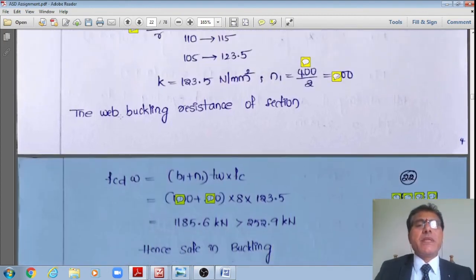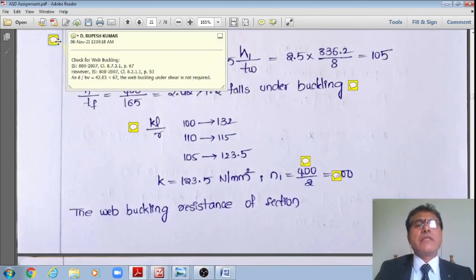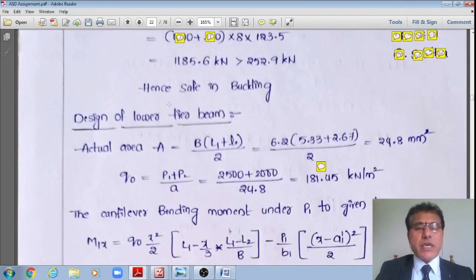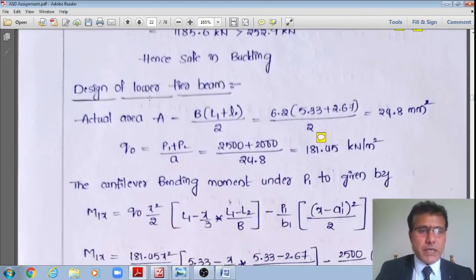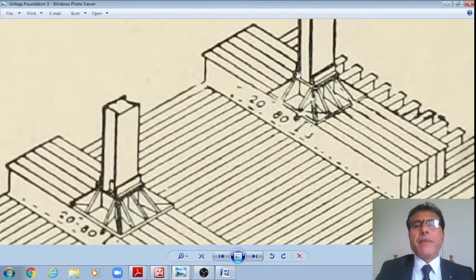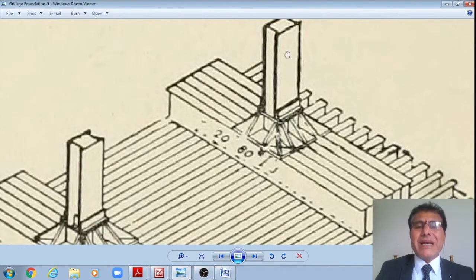That's why, as per this clause itself, we have already seen, 8.2.1.1, page number 53, because D by TW is less than 67, the check for the web buckling need not be done. But nevertheless, I have illustrated, assuming that if it is required, how it should be done. That is how the design of the upper tier under the second column is now over.